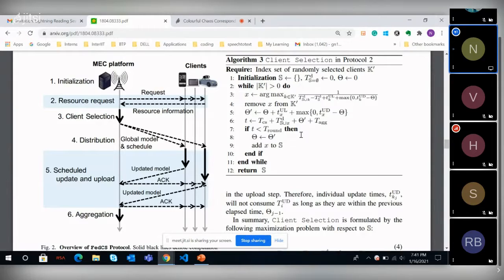Now, I'm just trying to figure out where in this process the other clients also start participating. So I think the flow is going something like this. The cycle starts.